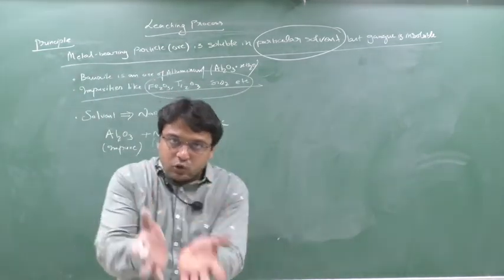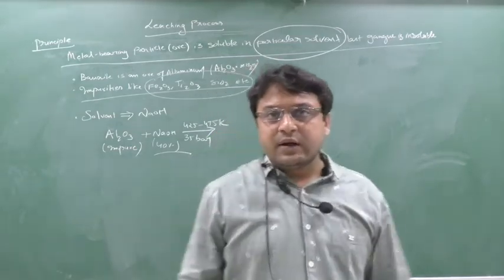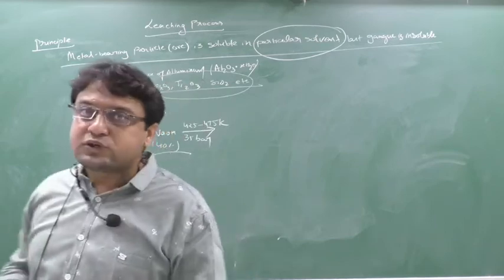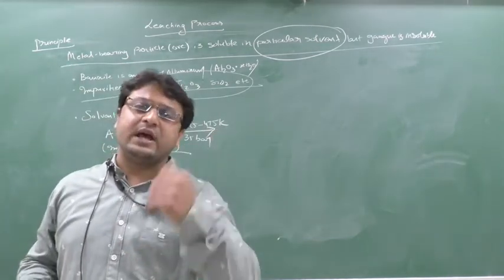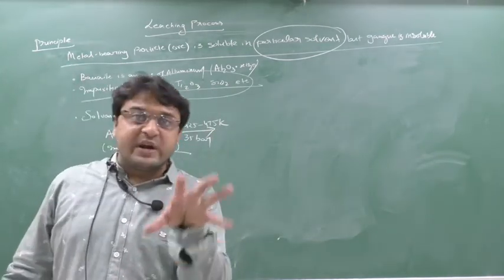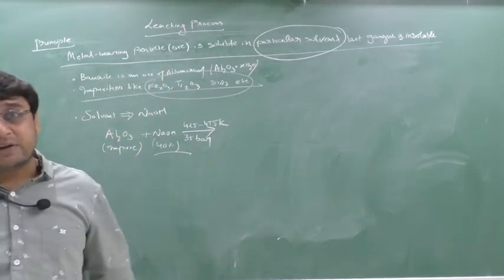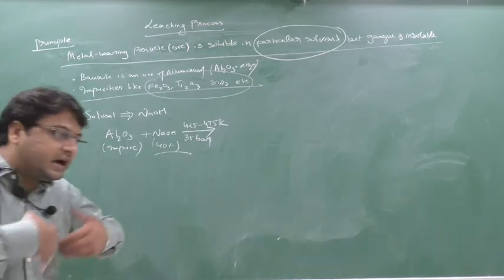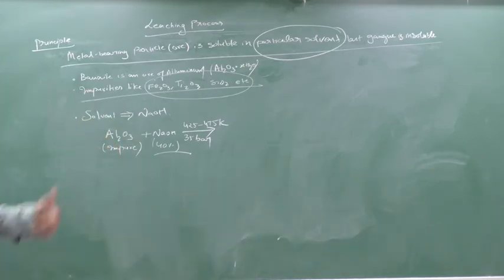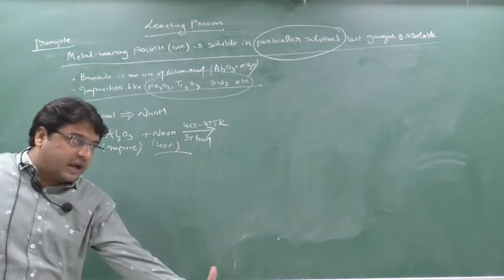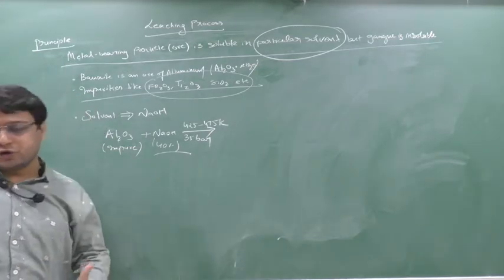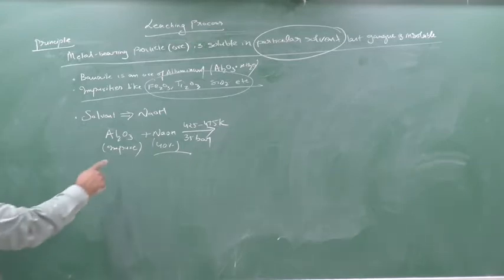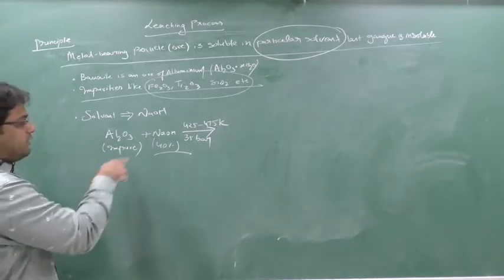Clear? Now that sodium aluminate is soluble. It forms a soluble complex known as sodium aluminate, or we just say aluminate. That aluminate we will react with carbon dioxide gas. When we react with carbon dioxide gas, I will get aluminium hydroxide back. When I heat it, or do the decomposition of aluminium hydroxide, I will get back my alumina. Clear this part? So see what I will do: I am taking impure alumina, Al2O3, and reacting with what?